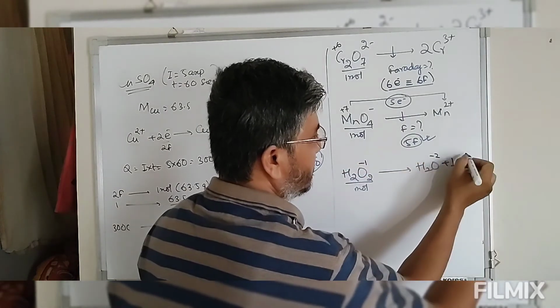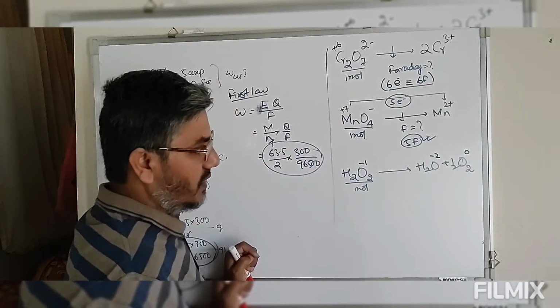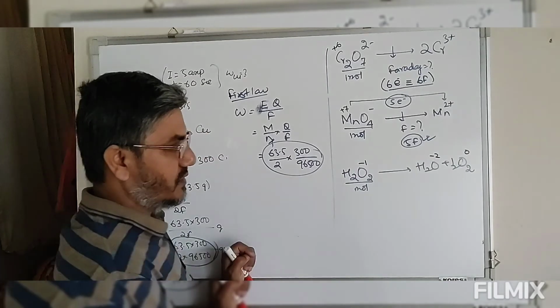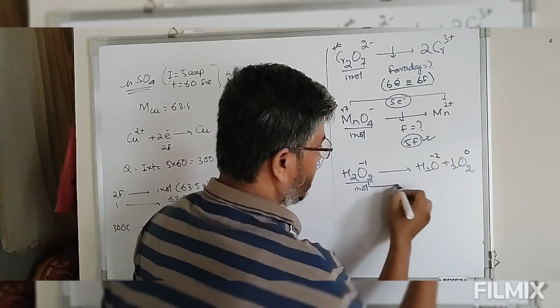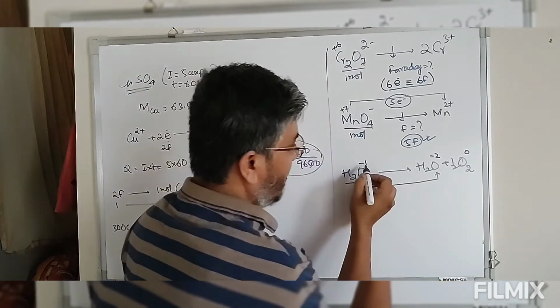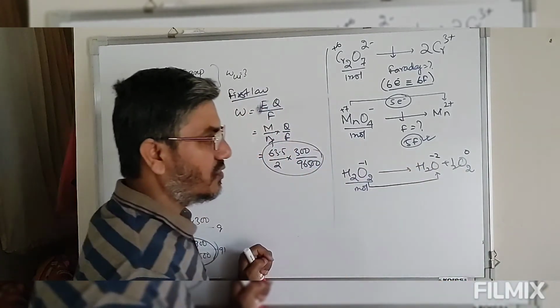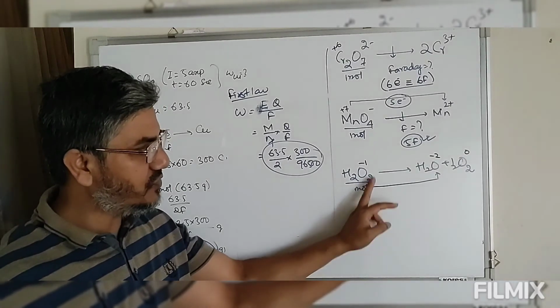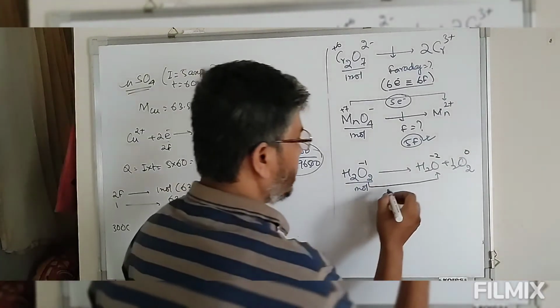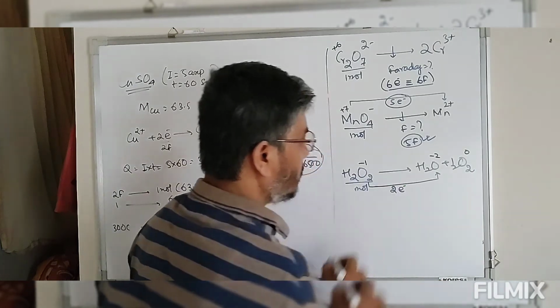This is a disproportionation reaction. Looking at the reduction, minus 1 is changing into minus 2, a change of 1 unit. But since there are 2 oxygens, the total change is 2 units. So 2 moles of electrons are required.